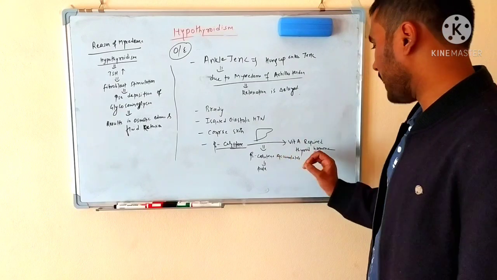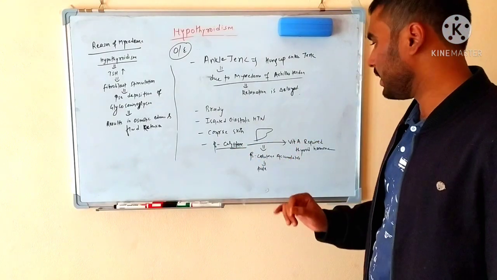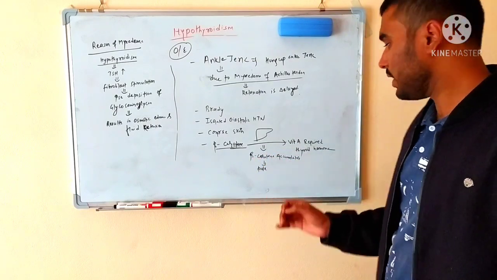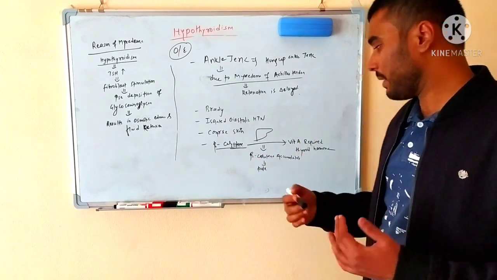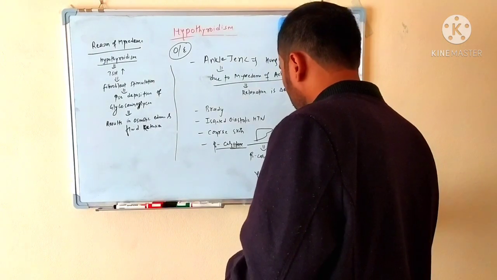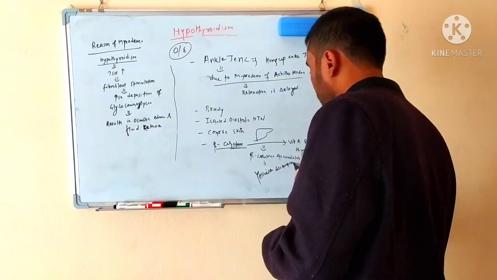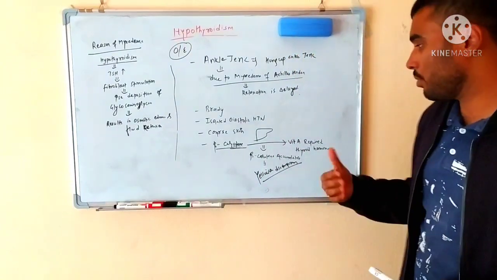Now, if the thyroid hormone is absent or decreased, then the beta carotene cannot be converted into vitamin A, and due to which there will be accumulation of beta carotene in the body. And if there is accumulation of beta carotene in the body, there will be yellowish discoloration in different areas. And if there is yellowish discoloration in different areas, then the doctor may be confused with jaundice also.